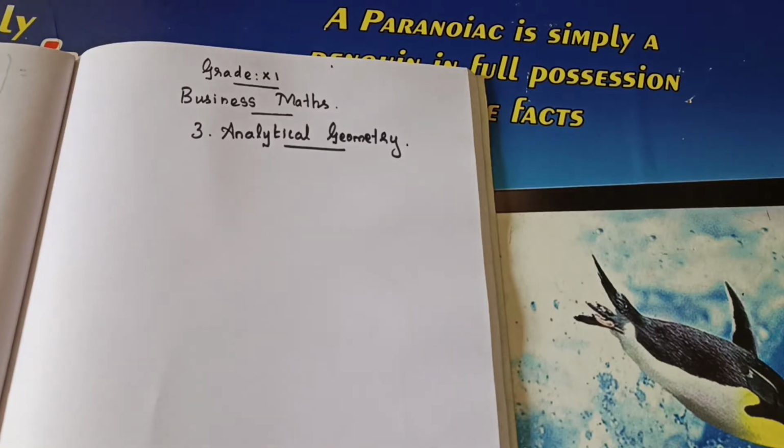It's the third chapter, analytical geometry. I think in your 10th standard you have learned one chapter, geometry. Is it right? So from 11th grade onwards we will learn analytical geometry. It is somewhat new, but coordinate geometry you learned in 10th standard. Normal geometry also you learned. Is it right? Theoretical geometry. This is somewhat different. But the thing is very easy, but we need to learn some formulas and some definitions here. So one by one we will learn. It is easy only. So let's move to the chapter analytical geometry.